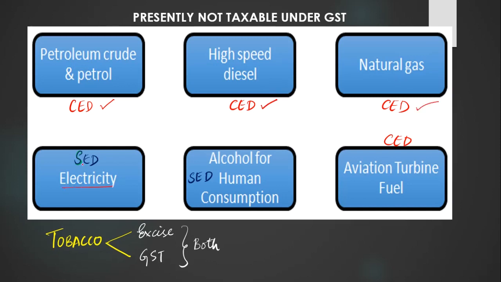Electricity, state excise duty is levied. Alcohol for human consumption, state excise duty. Aviation turbine fuel, central excise duty. Another interesting part is tobacco. On tobacco, both excise duty and GST are levied, okay.